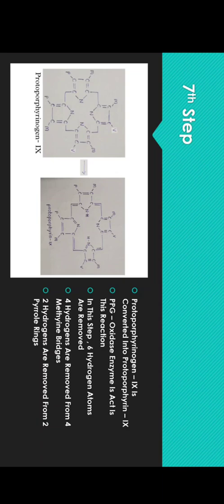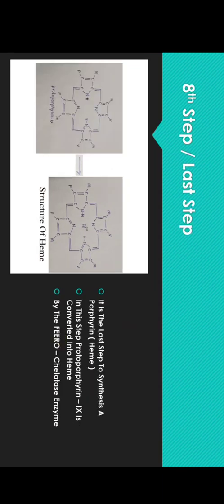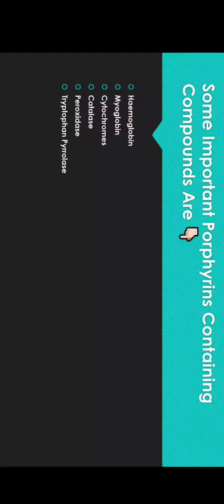In this step, the ferrochelatase enzyme is required, which adds the metal ion, that is Fe2+, and in this step the protoporphyrin 9 is converted into heme. Okay, so these are some important porphyrin containing compounds, that is hemoglobin, myoglobin, cytochromes, catalase, peroxidase, tryptophan pyrrolase. Hemoglobin functions in the transportation of oxygen, and myoglobin functions in the storage of oxygen in the muscle, in the tissues.